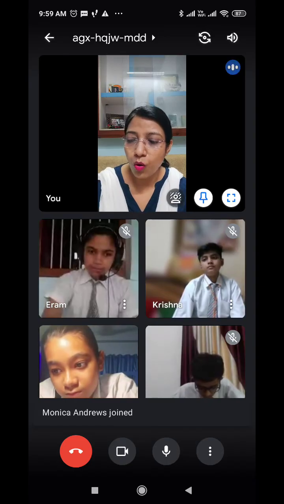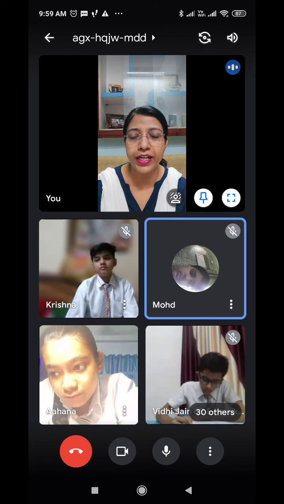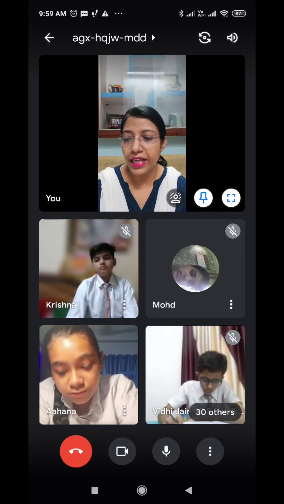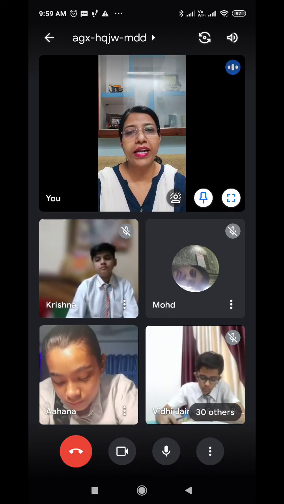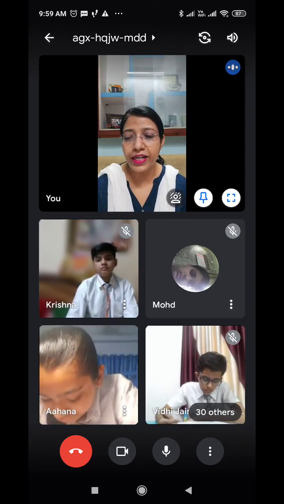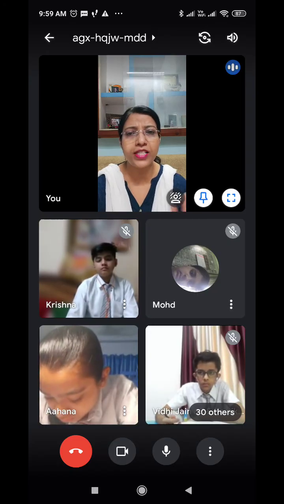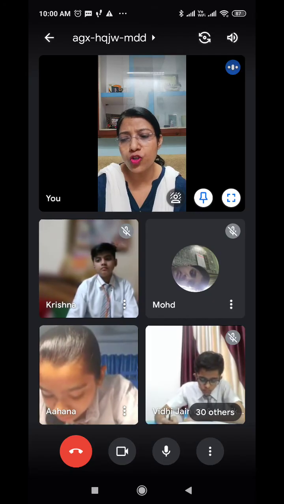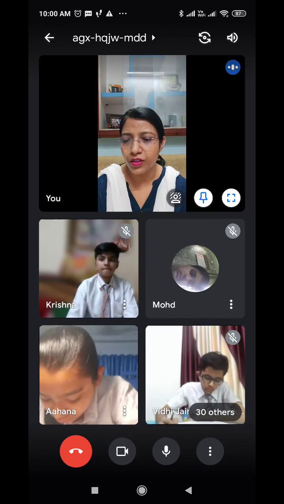Now, only is placed next to the word it is related to. When we are using the adverb of degree only, it will be placed next to the word we are relating it to. See the first example. I have only 10 rupees. Only 10 rupees means not more than 10, just 10 rupees. Only 10 rupees I have. So only is placed just next, close to the word it is related to.